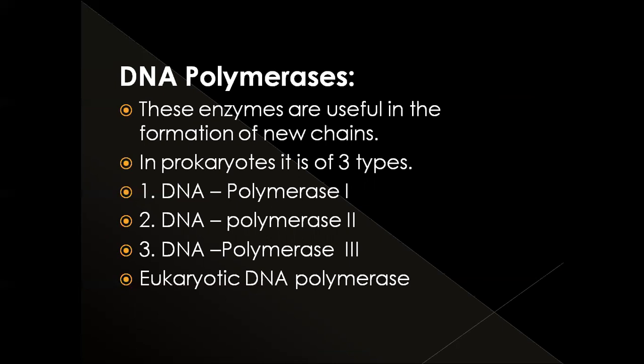So it shows the exonuclease activity and polymerizing activity also. It shows both activities. This polymerase 1 enzyme shows the exonuclease activity in the 3 to 5 prime direction, and it shows the polymerase activity in the 5 prime to 3 prime direction.